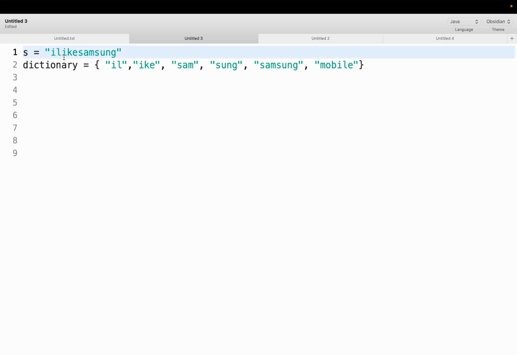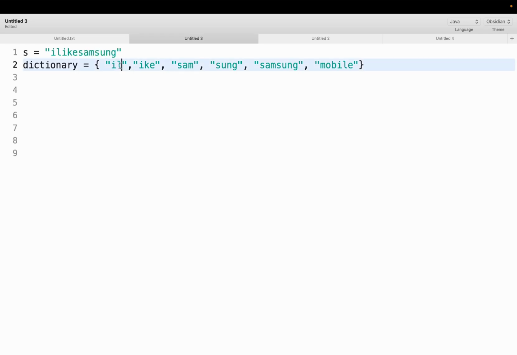Since we are able to find the first two characters directly in the dictionary, that means if we call the function on the remaining substring, starting from index 2, and if we are able to segment it using the words present in the dictionary, we can return 1. Because we get the first two characters directly from the dictionary, and the function called on the remaining substring is also returning true. That means we can return true.